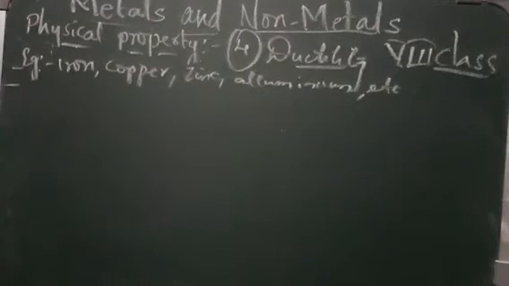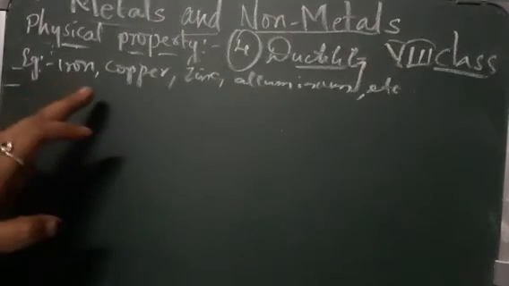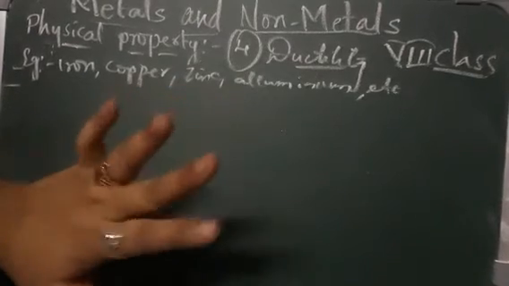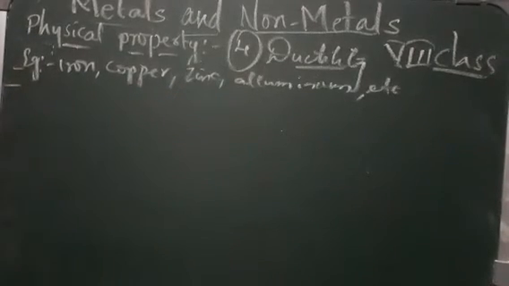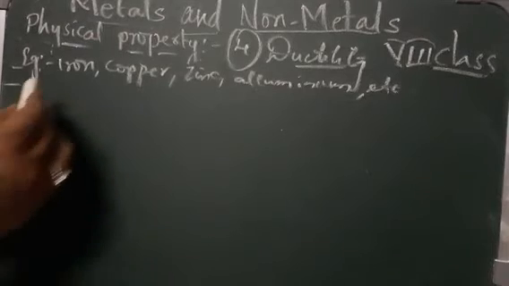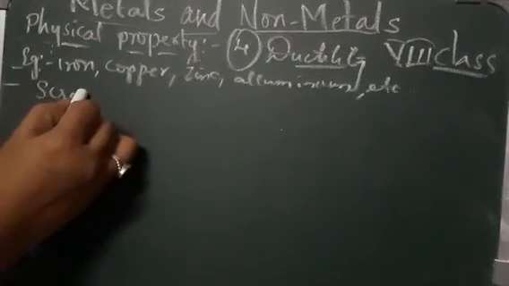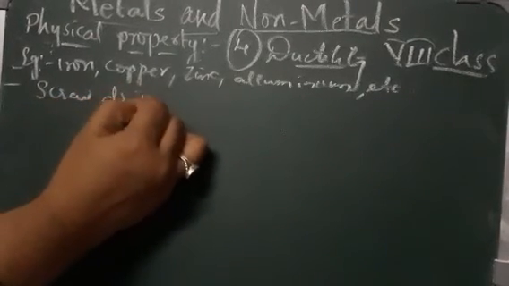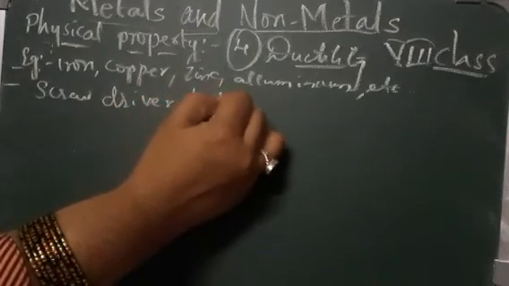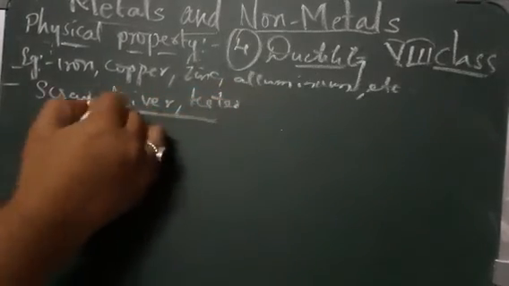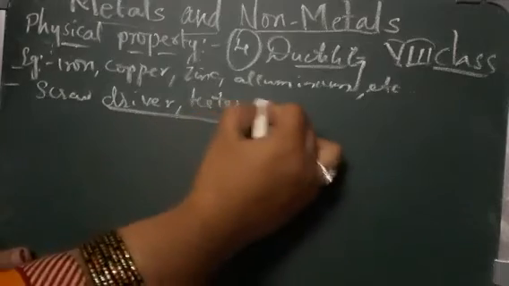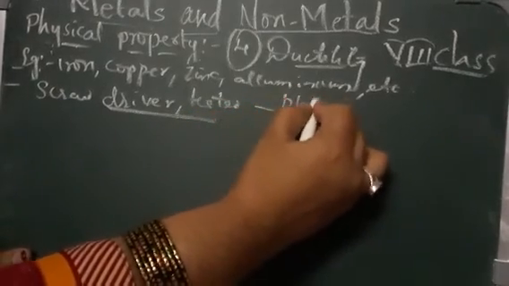So if you see the examples, you can see iron, copper, zinc, aluminium, etc. But let us know, when the electrician is using a screwdriver, okay, when he is testing or when he uses a tester, why does that tester or screwdriver have a plastic or non-metal handle?